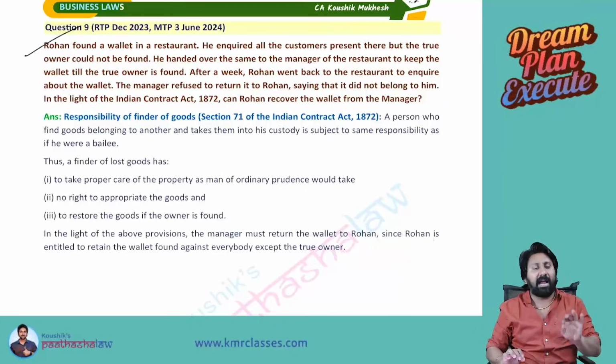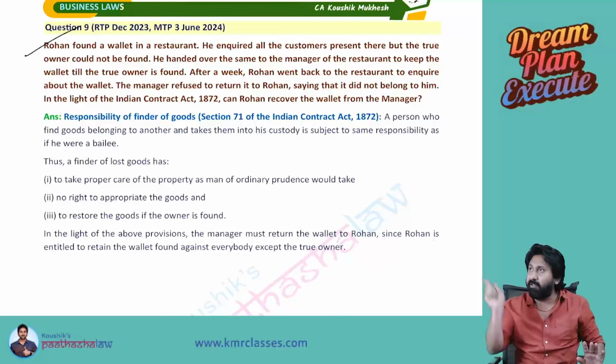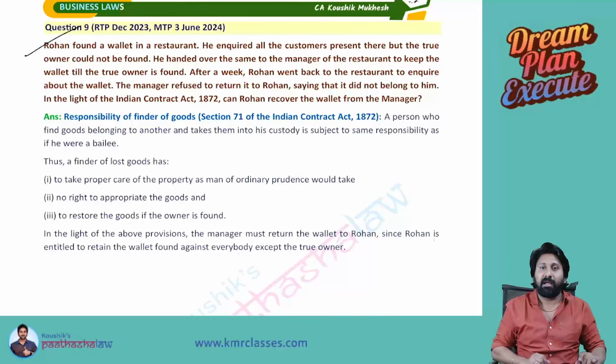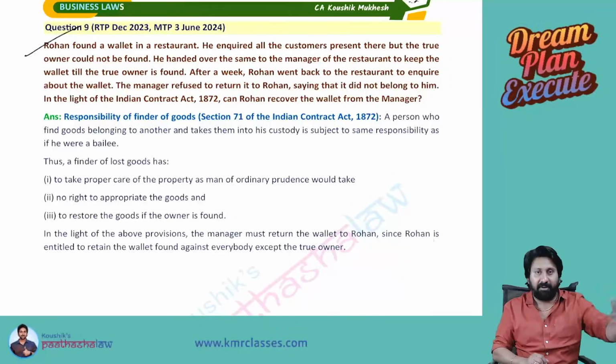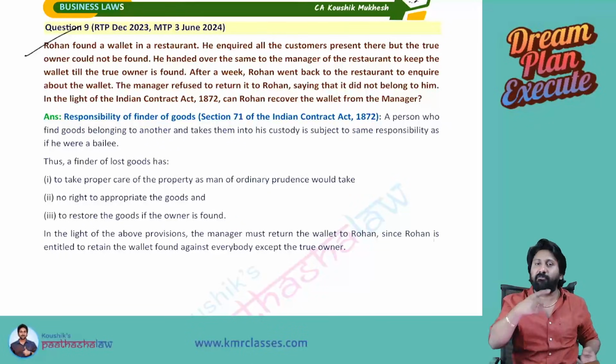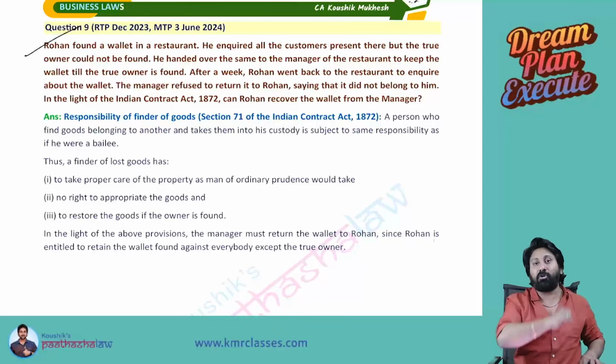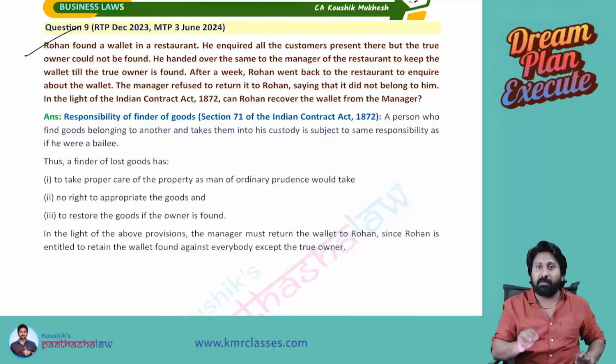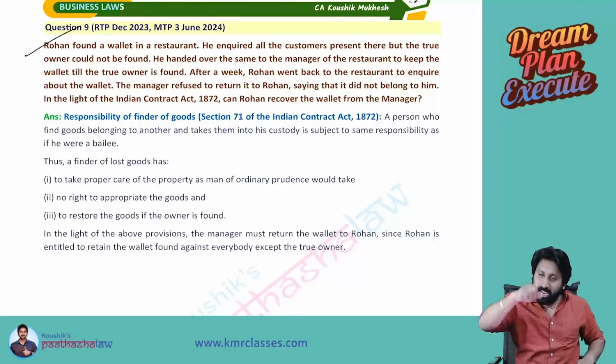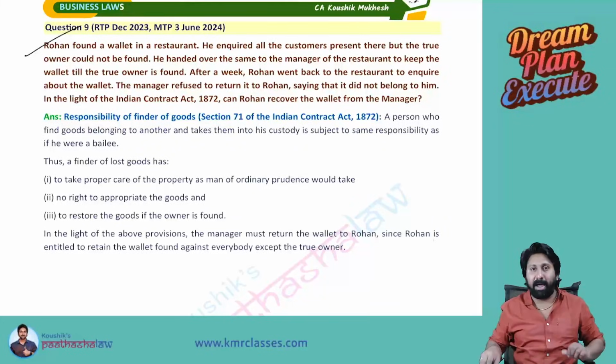Therefore, what I did, I went to the manager and said, take this wallet. If the real owner comes, give it to him. One week after, I went to the manager and said, he came. He said, no, no, sir. Then give it to me, I will find him. He said, no, it's not even yours now, I won't give it. You have to give, because the finder of lost goods has the right to recover the goods from any person except the true owner. If the true owner comes, he should not say, I will not give you. Any other person, he has a right to recover the goods back from them.